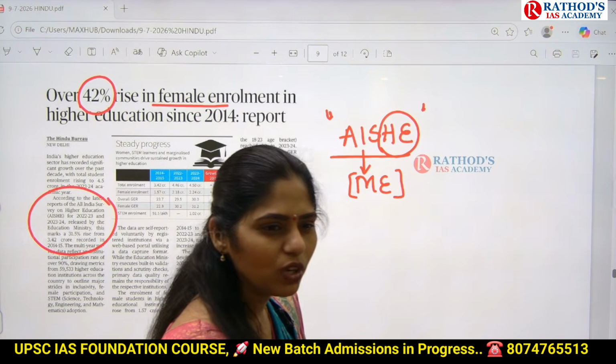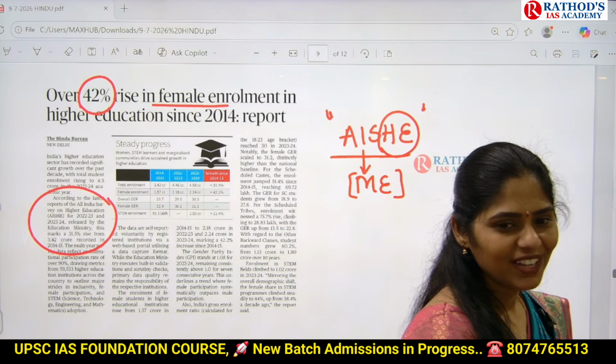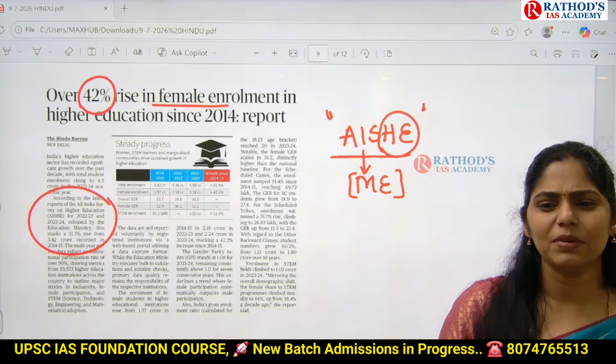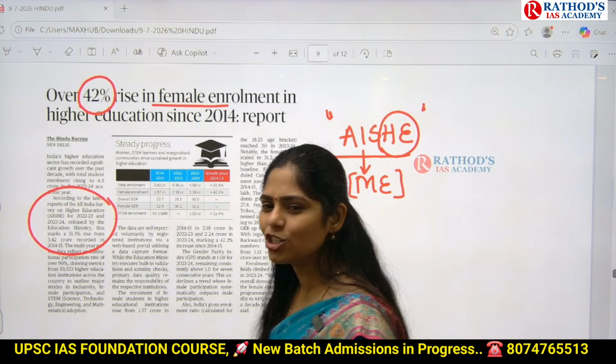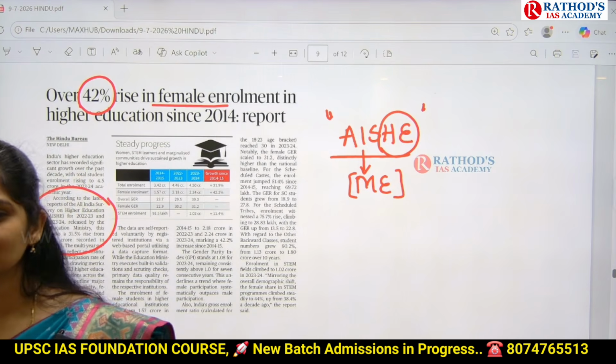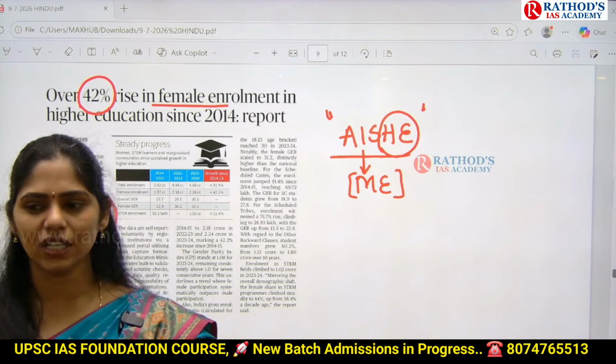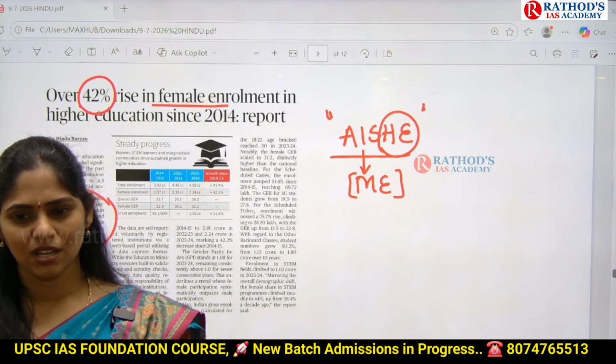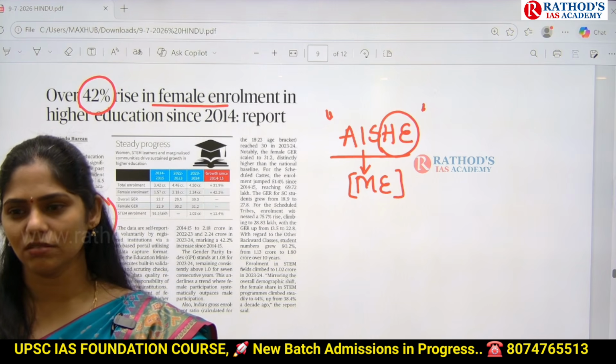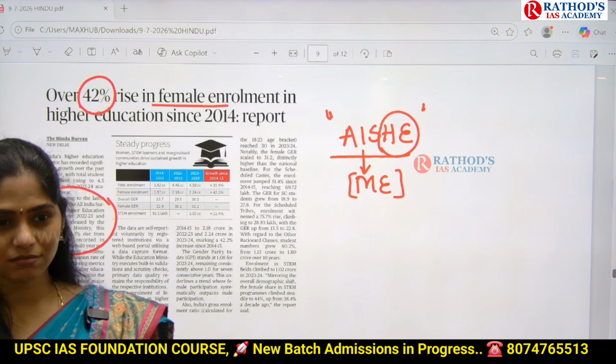Higher education means what? We have pre-primary, primary, secondary, higher education. Pre-primary means play schools. Next, primary is till which class? Till 10th class?